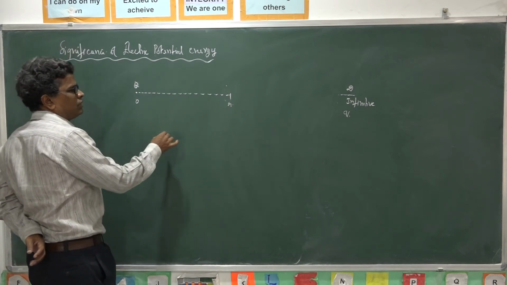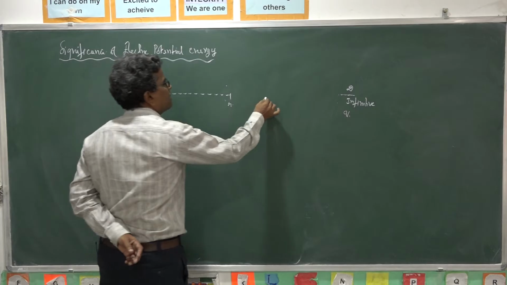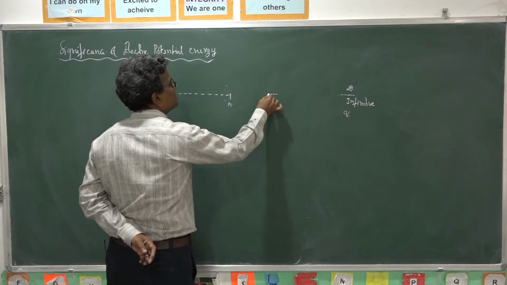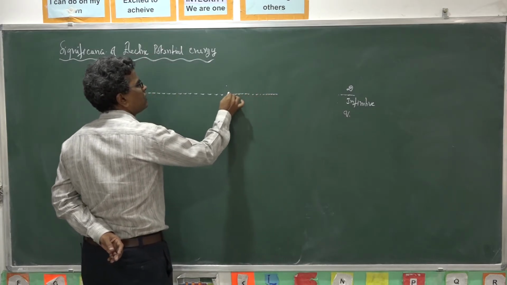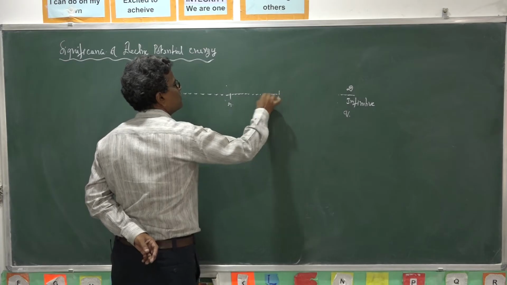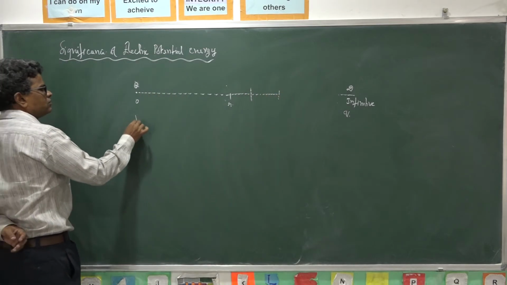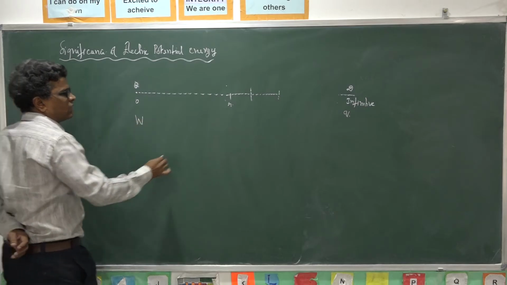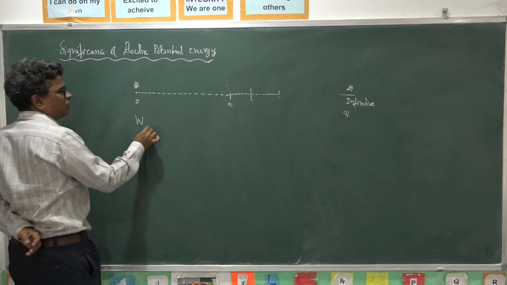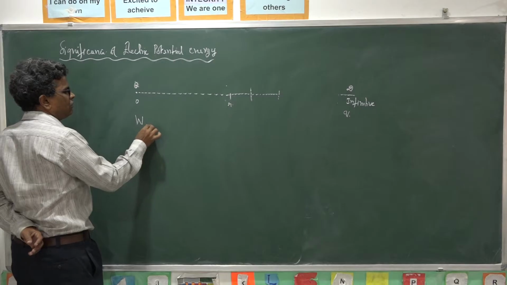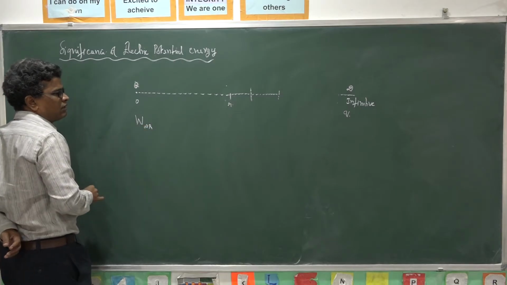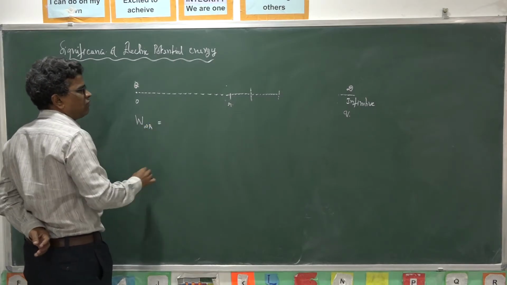As we studied, the work done to bring this charge Q from infinity to the point at distance R is stored in the form of potential energy.